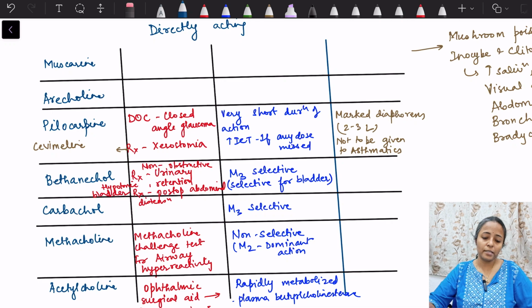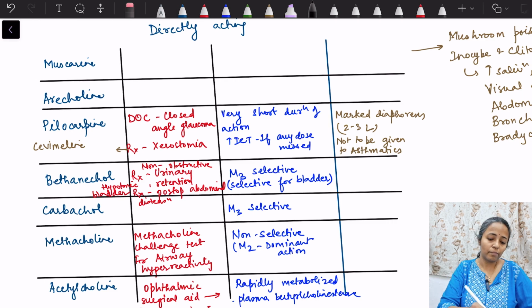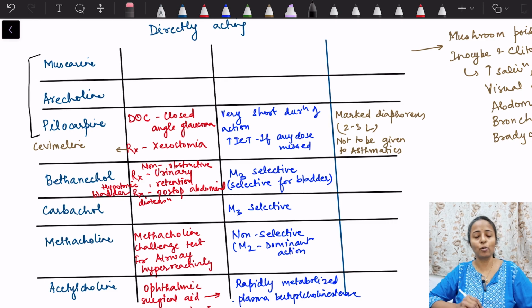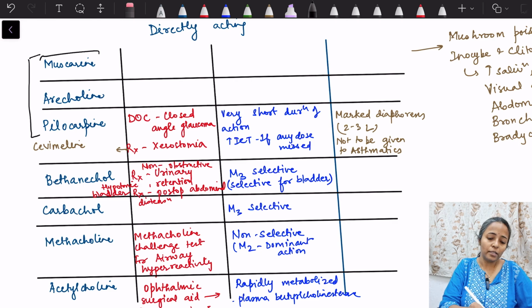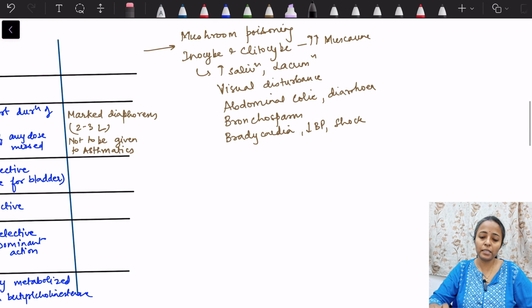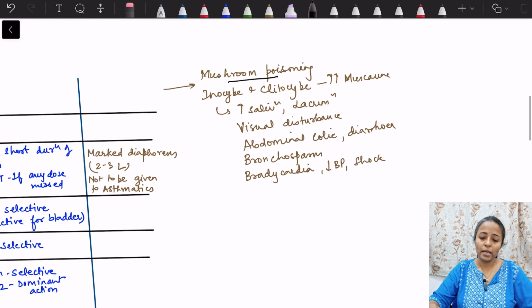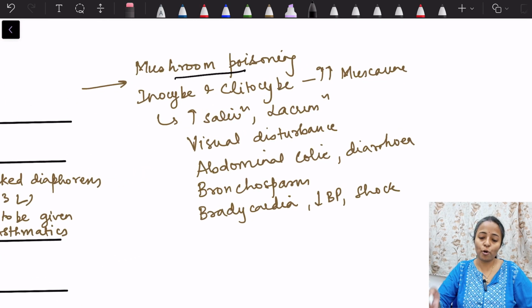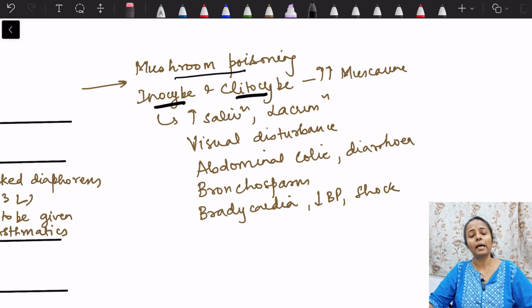So first drug is the directly acting drugs, the natural ones, that is the alkaloid ones, okay. So here muscarine, arecholine and pilocarpine is shown. You see I have not given any use of muscarine and arecholine because they are not used clinically. However, this muscarine is present in certain mushrooms, okay, and it may lead to mushroom poisoning. So there are certain species of the mushroom, Inocybe and Clitocybe, and that can lead to increase in the muscarinic action because of this muscarine which is present.